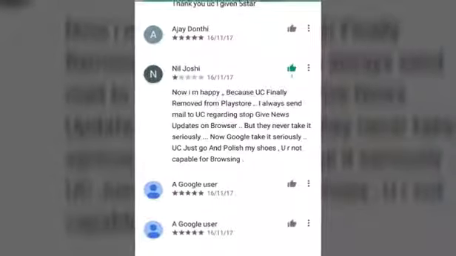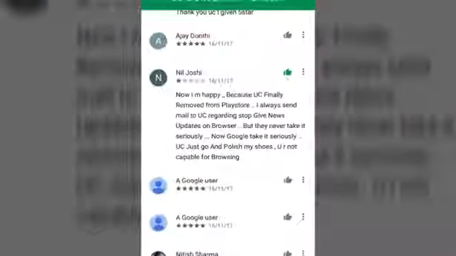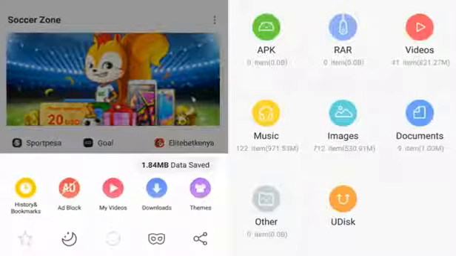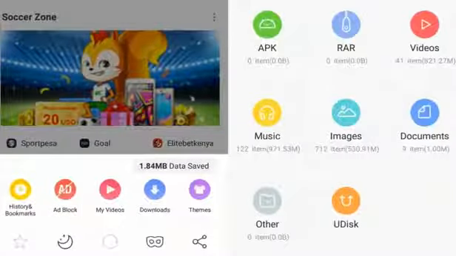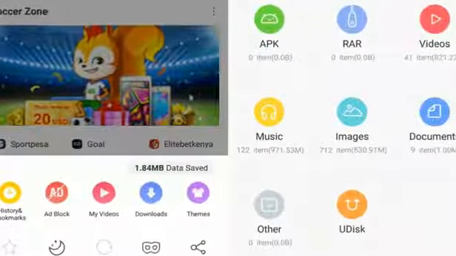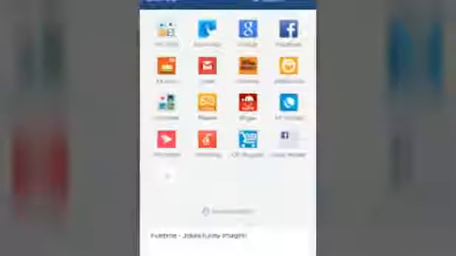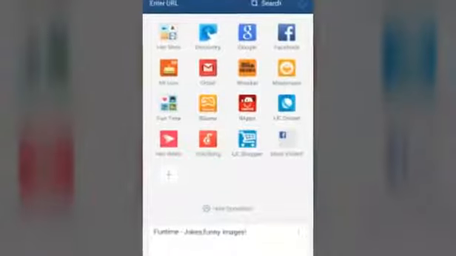Recently, this app was banned from the Play Store. After 1 week, it came back again. So I suggest you uninstall this app and use other browsers like Chrome, Firefox, Puffin, Opera, and there are many more browsers out there you can use.